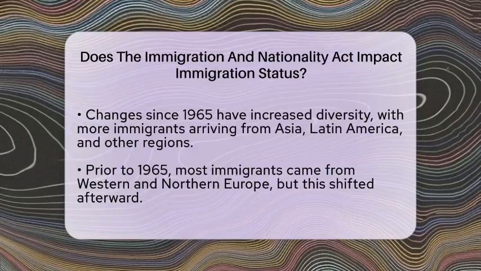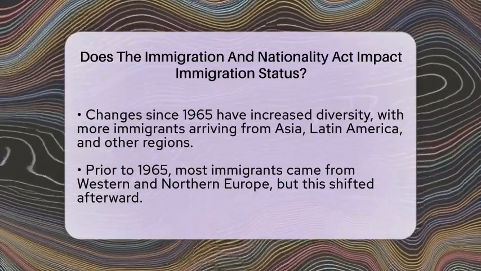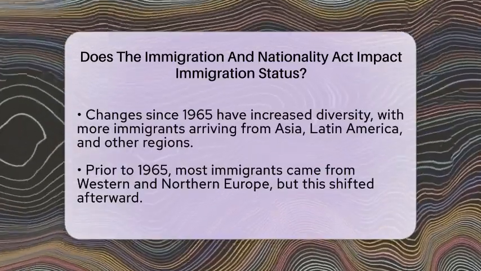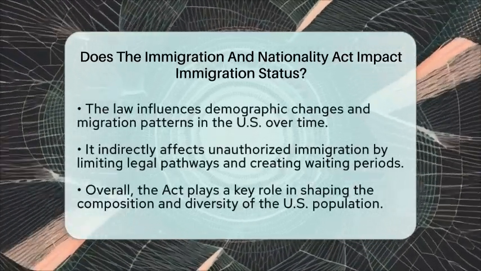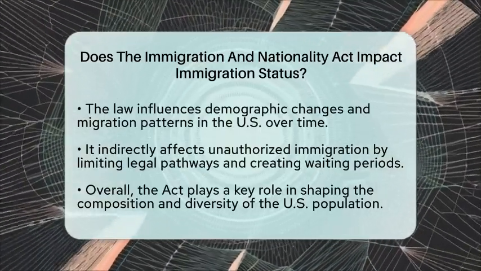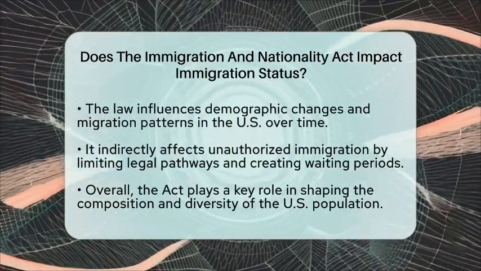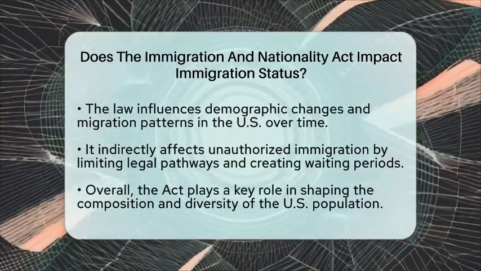Since the law changed in 1965, the makeup of the U.S. population has become more diverse. Before that, most immigrants were from Western and Northern Europe. After the change, more people from Asia, Latin America, and other regions started arriving. This shift has made the country more ethnically and racially varied.